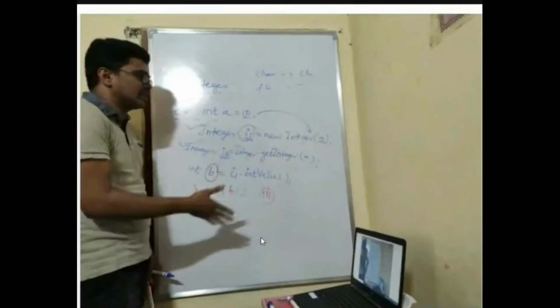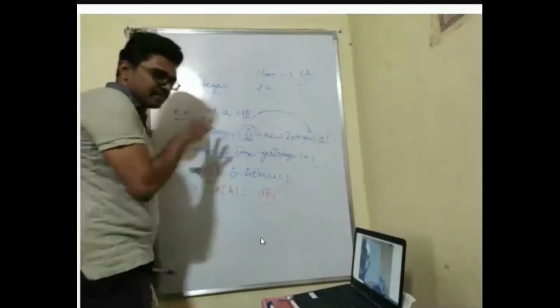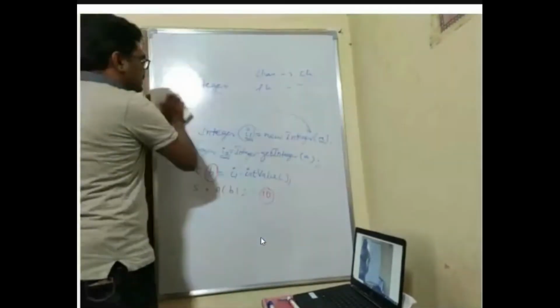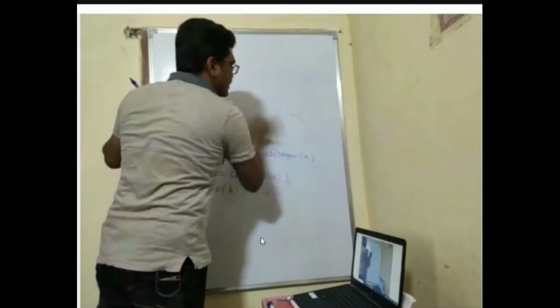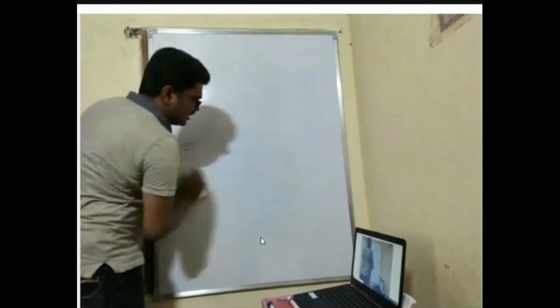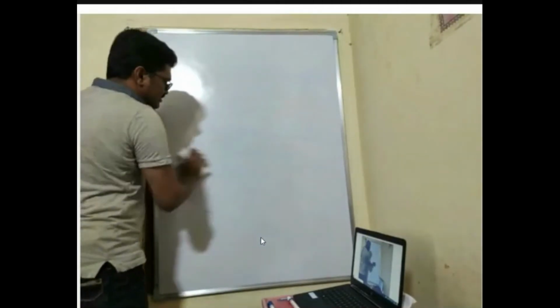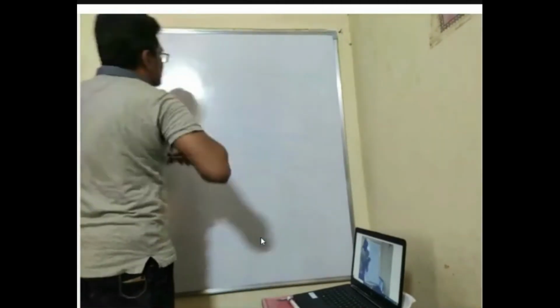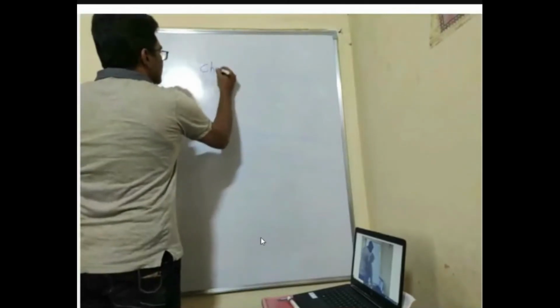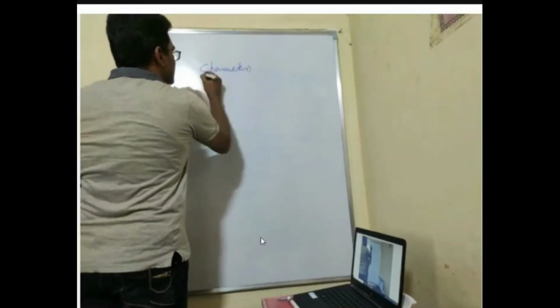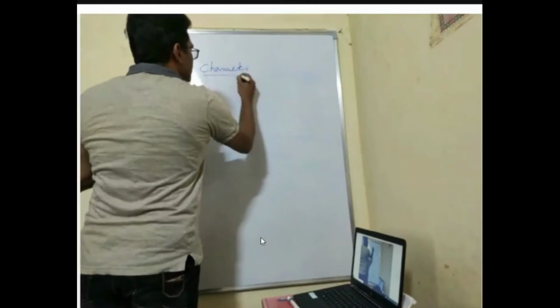Now we go to a very important class called the Character class. We already studied the String class. To solve the different problems related to strings, you need two classes: one is the String class, another is the Character class.